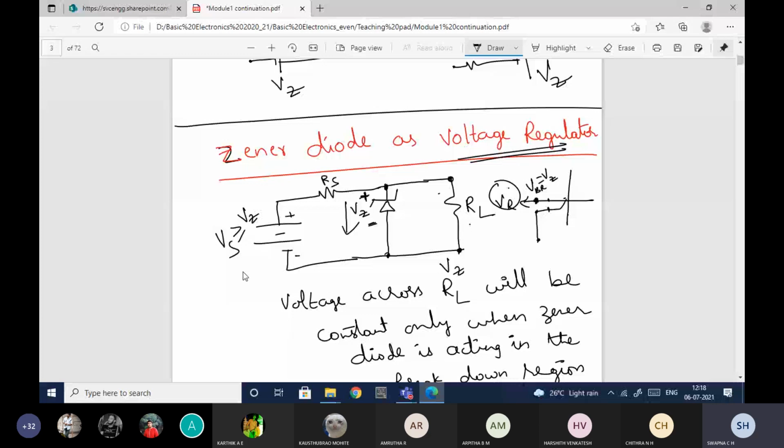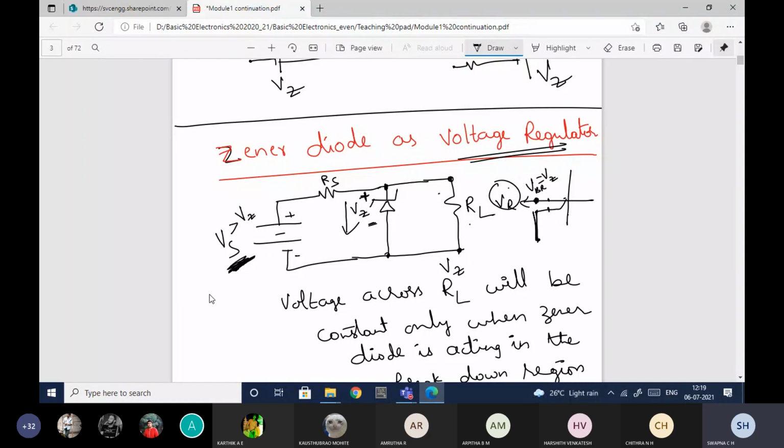Okay, so this is your breakdown voltage. Whatever voltage you are applying here can be either equal to Vz or greater than Vz. Only when this Vs value is greater than Vz, the break over voltage of the Zener diode, then it will be operated in the breakdown region. Okay, fine. So whatever voltage you're applying should always be greater than your Vz. Equal to is also fine, but to ensure that it is in the breakdown region, we will consider that Vs is greater than Vz.